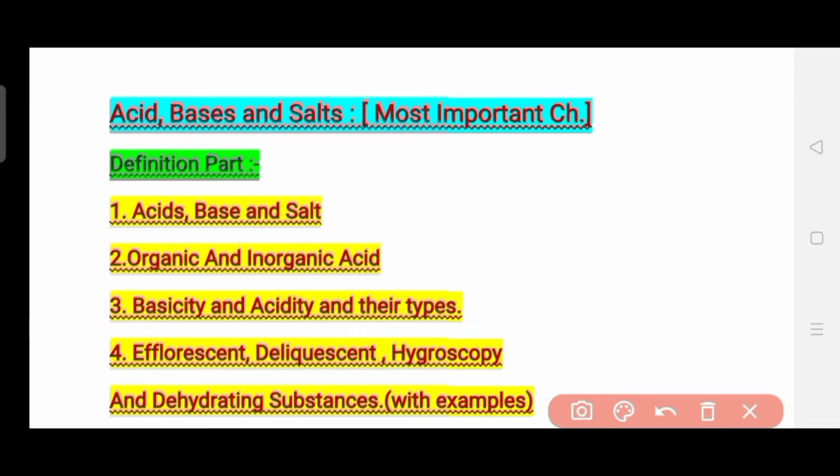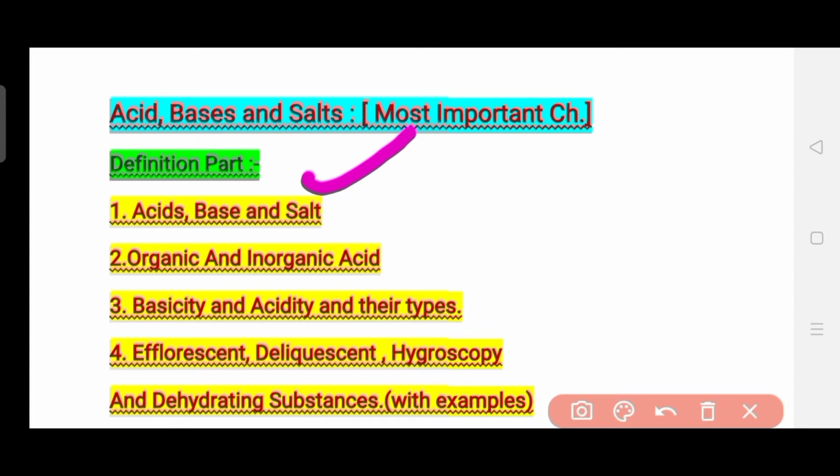So guys, let's start first of all with the definition part, which I consider the most important part of any chapter. Here are some terms for which you should definitely learn the definitions, because I will show you how these questions are indirectly asked. The first is the definition of the basic terms, which is the chapter name only: acids, bases and salts. These are the most important terms which you need to learn.